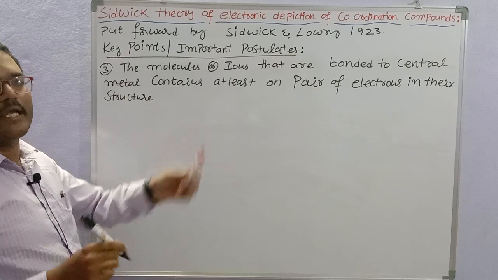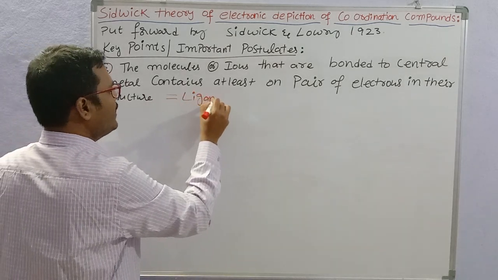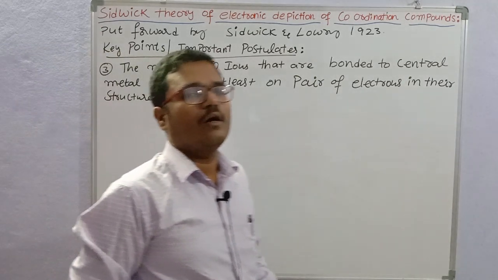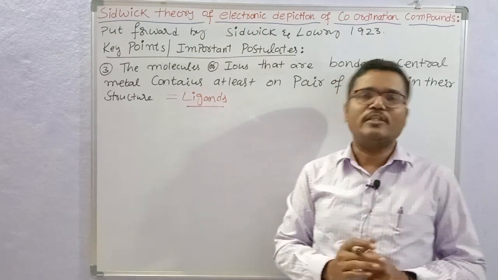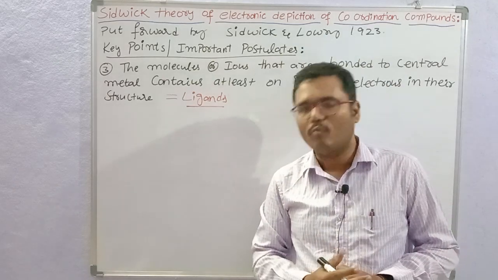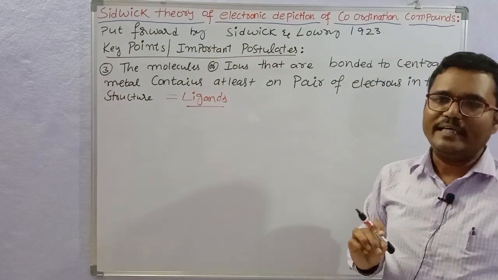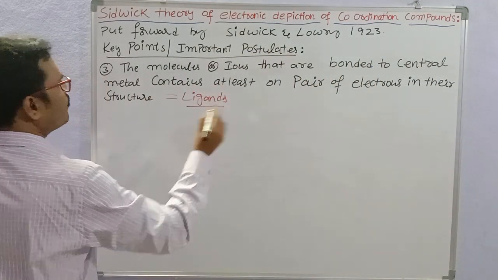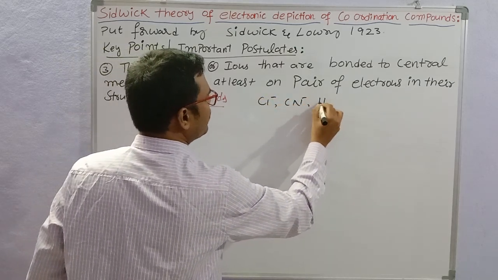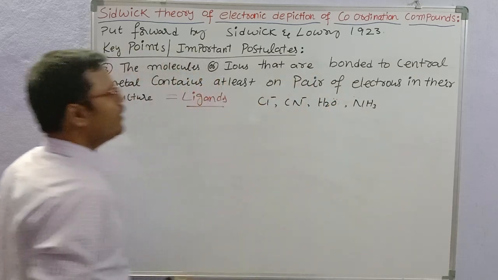So these molecules or ions are called ligands. Here they are mentioning ligands. The ligands will contain at least one pair of electrons in their internal structure, whether it is water, cyanide, chloride, iodide, whatever the ligand may be. They contain a pair of electrons in their internal structure. Some examples are chloride, cyanide, water, ammonia. These are the ligands.